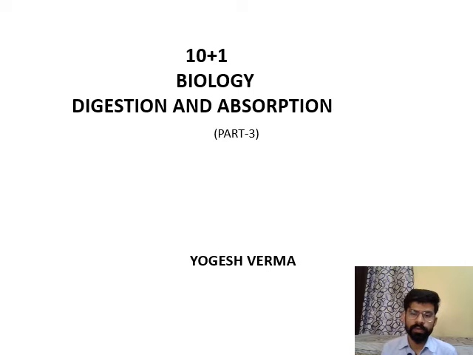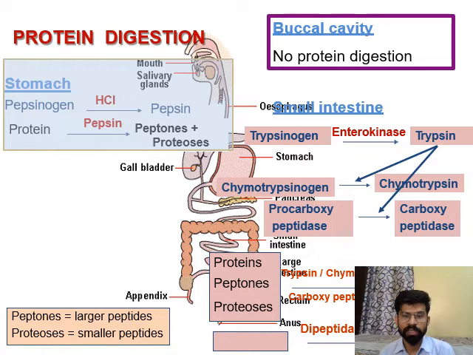So this is all about the previous part 2, and then we start the digestion of different components of food. First, we covered carbohydrate. In today's lecture, we will cover the digestion of protein, only the protein component, and it is a very important topic: where the protein is digested and what the various enzymes necessary for the digestion of protein are. This is the diagrammatic representation so that we can easily understand the digestion of protein.